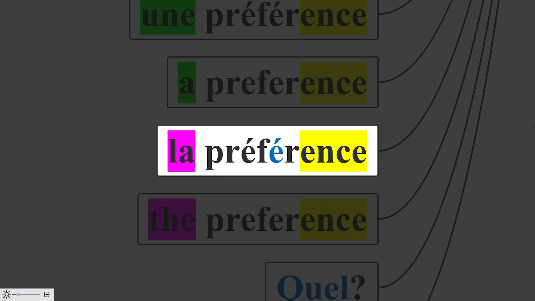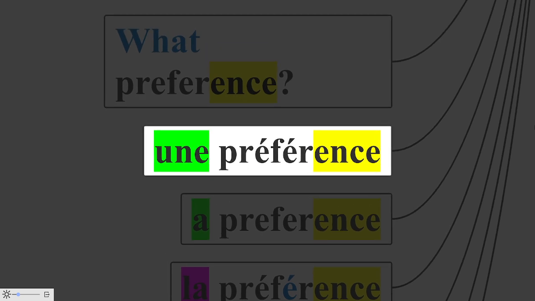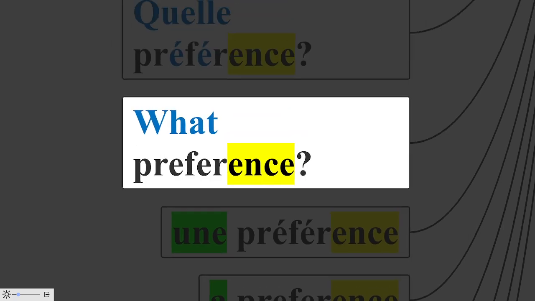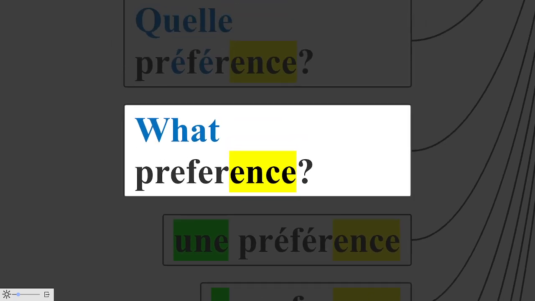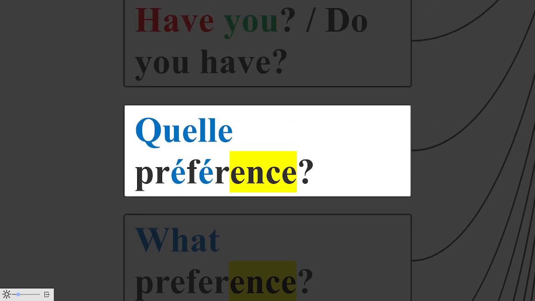A preference of English is called in French une préférence. How do you say now in French what preference? Here what is a feminine one, therefore it becomes quelle préférence. Quelle préférence.